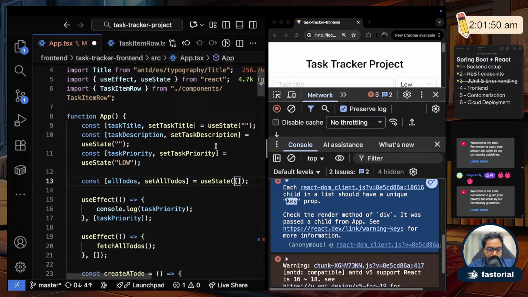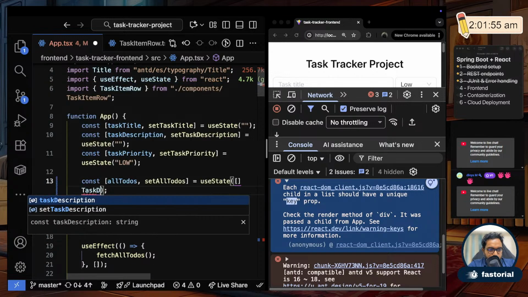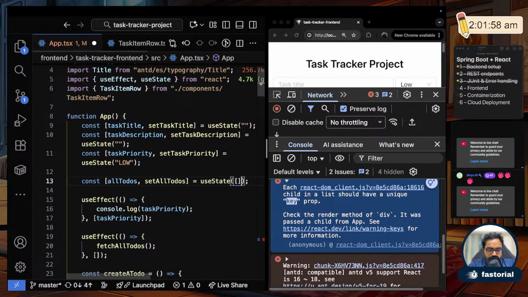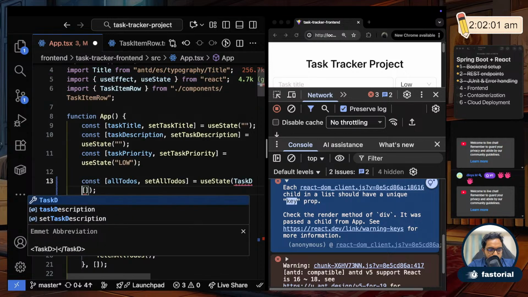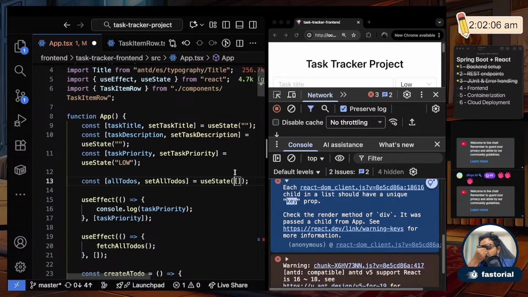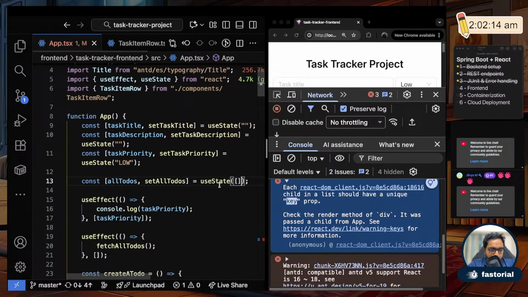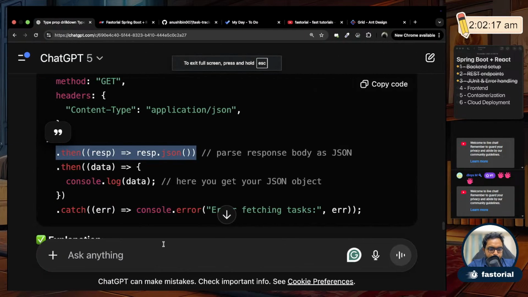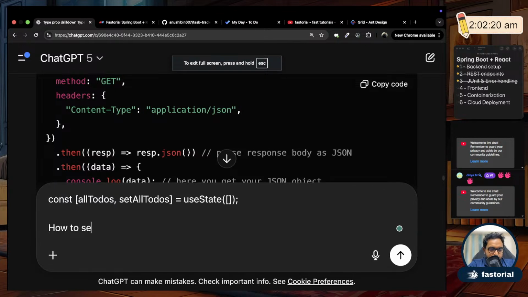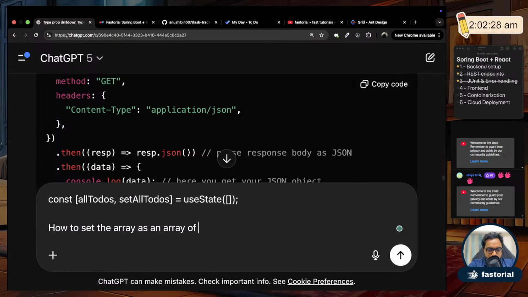So is it not coming here? Task DTO. It's not coming. So I think you can't set it here. There's a way to set it here. Nope. Okay, let me see how to do that. How to set the array as an array of task DTO.